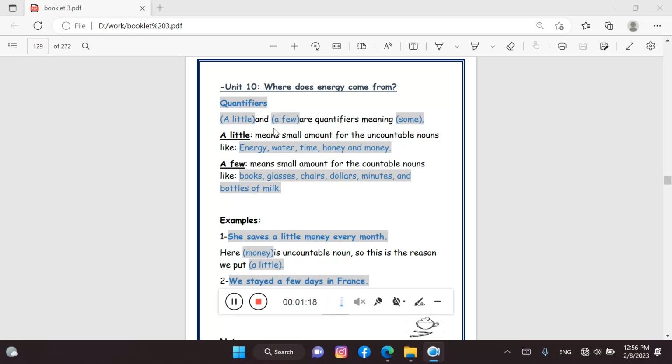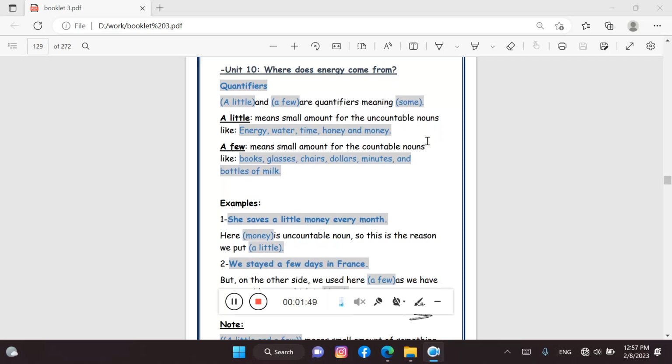A little means a small amount for uncountable nouns, for example, energy, water, time, etc. A few means a small amount for countable nouns. So a little is for the uncountable and a few is for the countable nouns, for example, books, glasses, chairs, dollars, and so on.